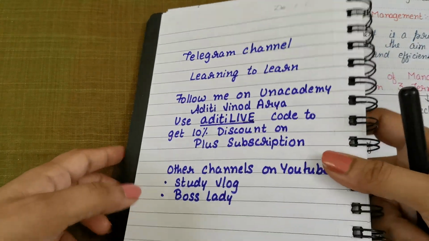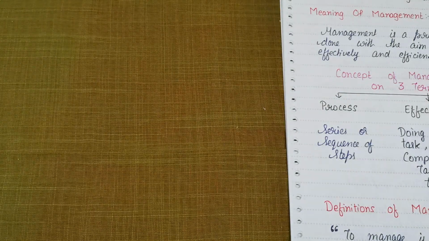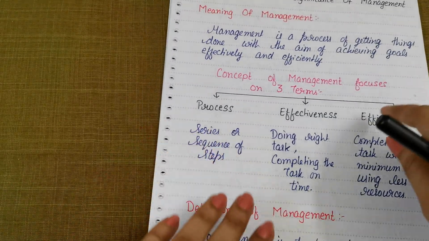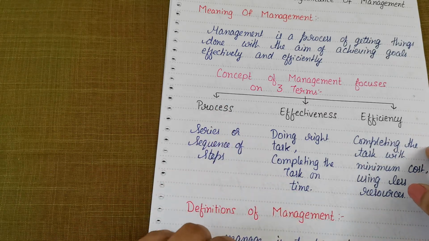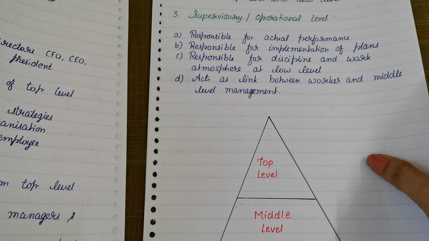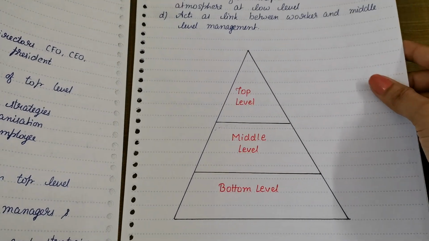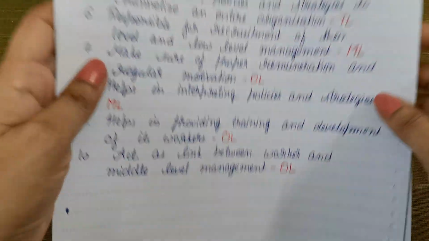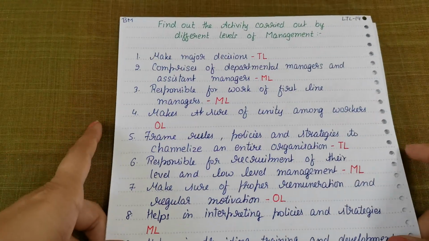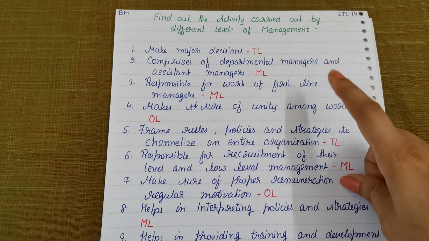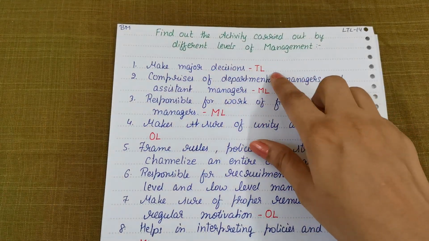Now let's move on to the next one. We have done a lot of things in management. If you have seen my previous session, you'll know that we started with top level, middle level and bottom level management. This is what I taught you yesterday. So this is a quick activity on the various levels of management. You need to find out the activity carried on by different levels of management.